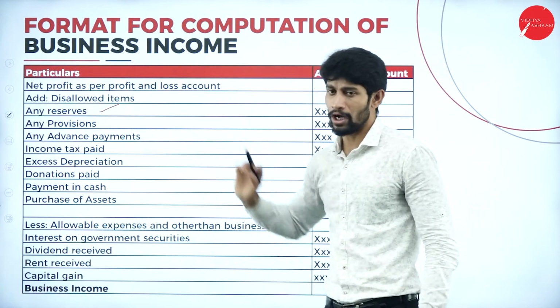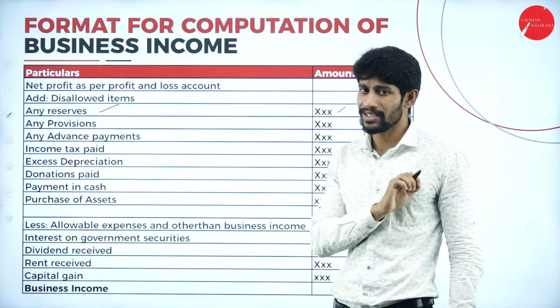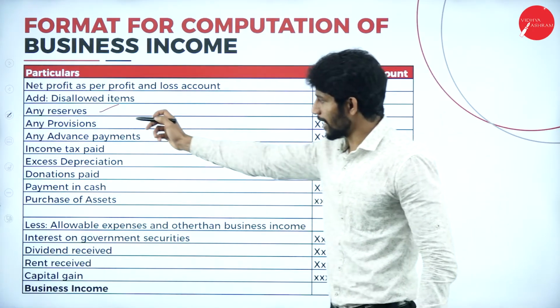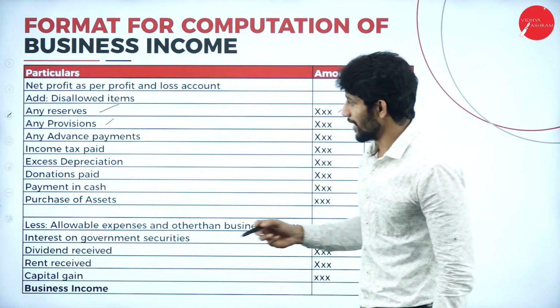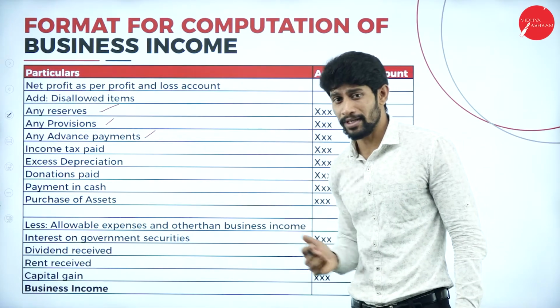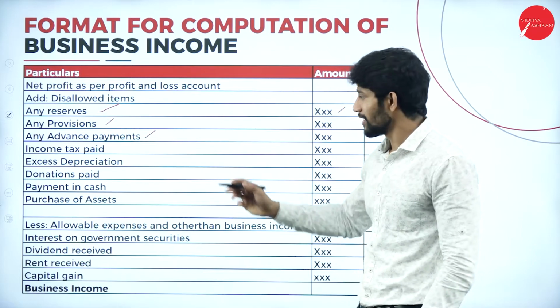Next, any provisions are also not business expenditure; if shown on the expenditure side of the P&L account, add them back. Next, any advance payments: an advance payment is also not a business expenditure, so add it back.